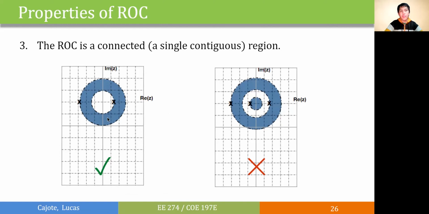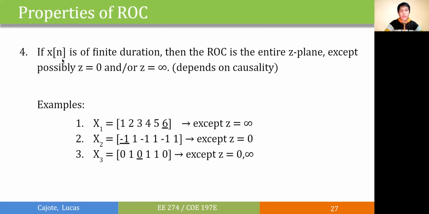Third, the ROC is a connected or a single contiguous region, which means it can only be a donut shape, a circle, or a region outside the circle. If our signal is of finite duration, then the ROC will be the entire z-plane with the possible exception at z equals 0 or z equals infinity, which depends on the causality.